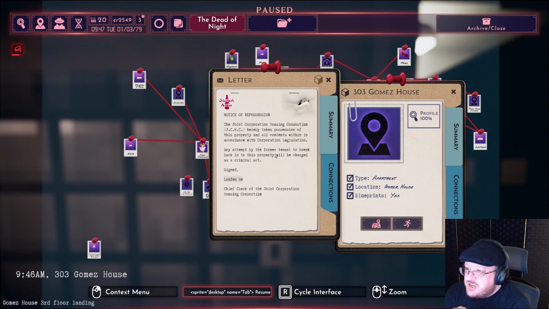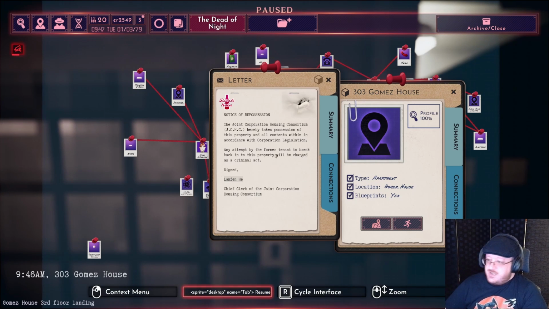The Joint Corporation Housing Consortium hereby takes possession of this property and all contents within accordance with corporate legislation. Any attempt by the former tenant to break back in will be charged as a criminal act. Signed, Lan Fan Hay.